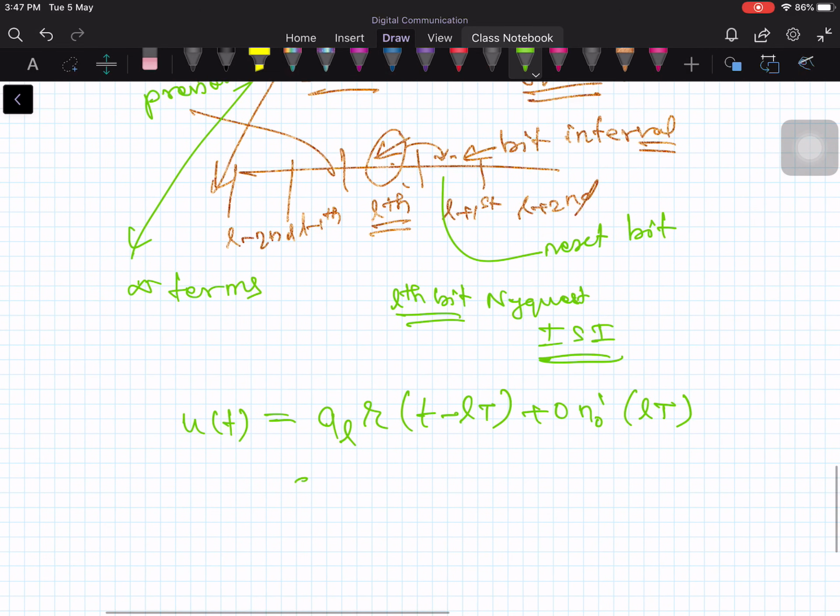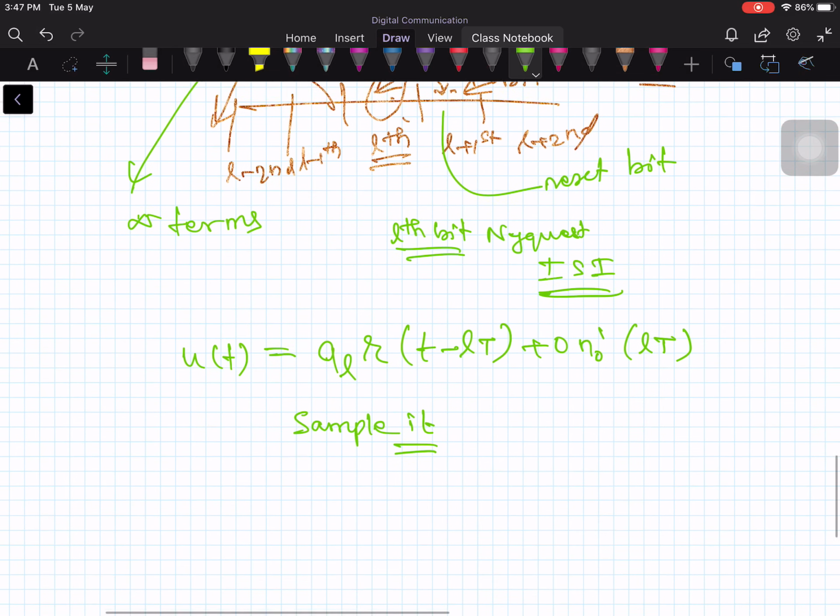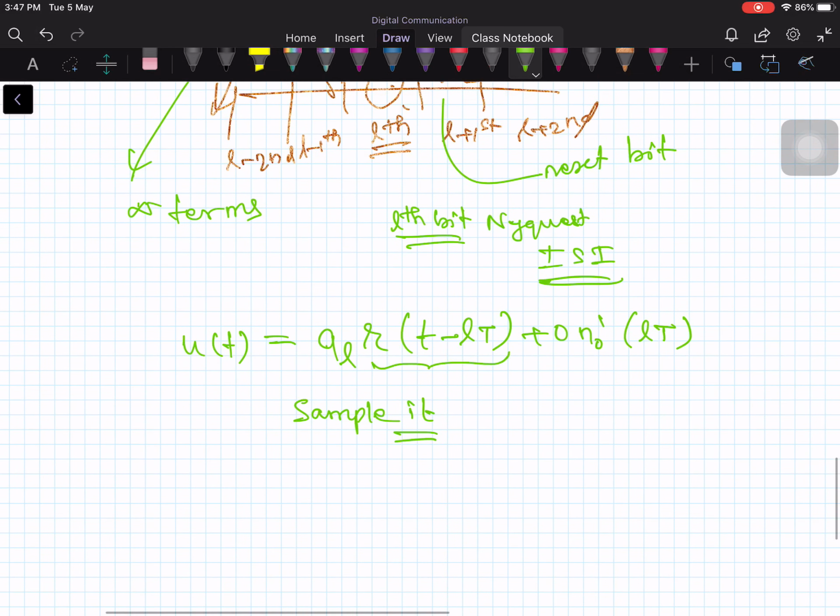Now you need to sample this matched filter. If you sample it, since it is a Nyquist pulse, it becomes 1 here, and therefore this is going to be AL. Some scaling factor will be there that we are not going to consider.